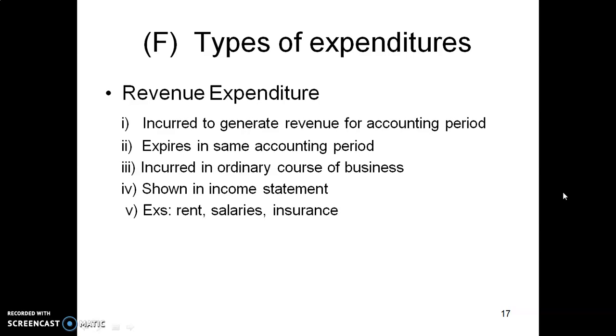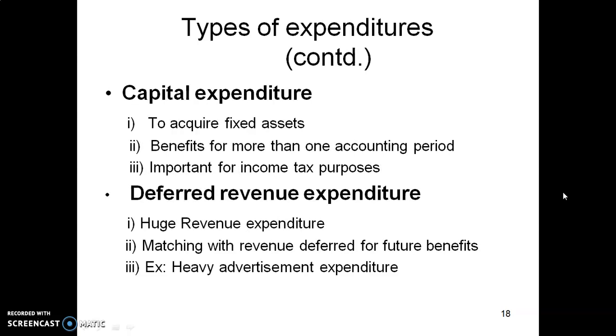Revenue expenditure is incurred to generate revenue for the accounting period, expires in the same accounting period, is incurred in the ordinary course of business, and is shown in the income statement. For example, all expenses debited to the P&L account are revenue expenditures: rent, salaries, insurance, printing, stationery, postage, telegram, etc.